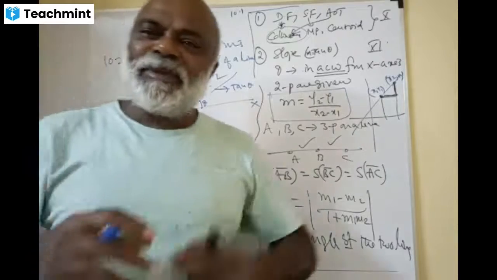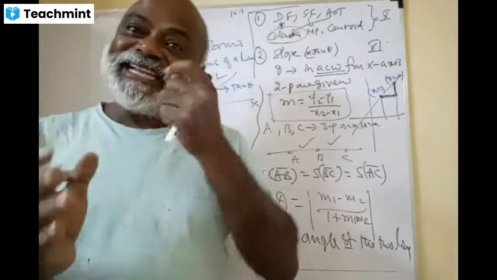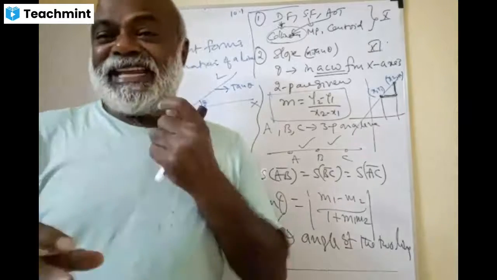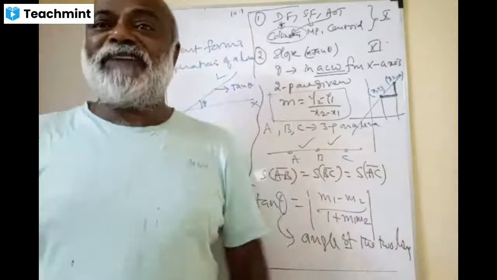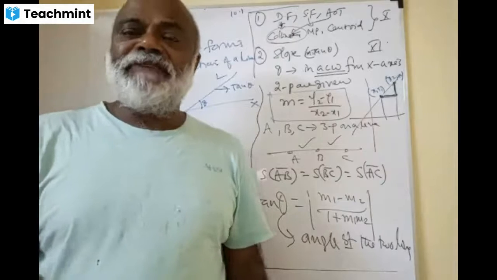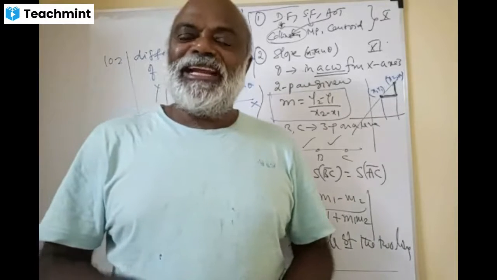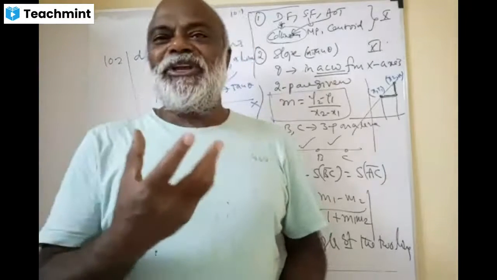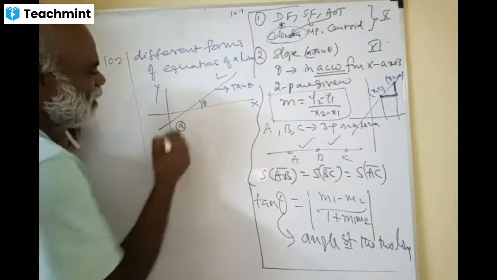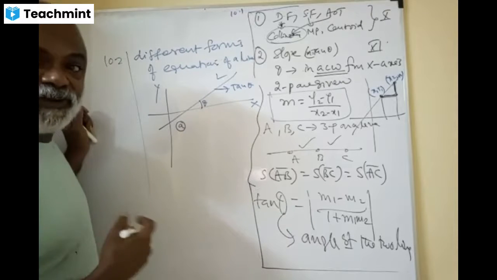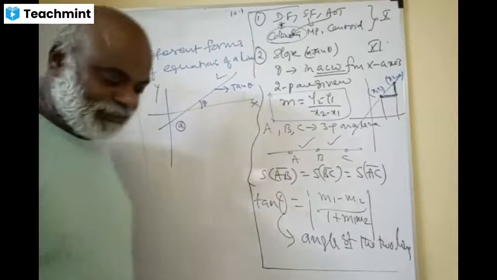So you are describing the line: how much slope it has, and where it is intersecting the x-axis or the y-axis. All these details you are going to get from the line. See, different lines are there. It's not just one type of line, right? It depends on what is given to you. What are those different types of lines, please? Different equations for a line, please.